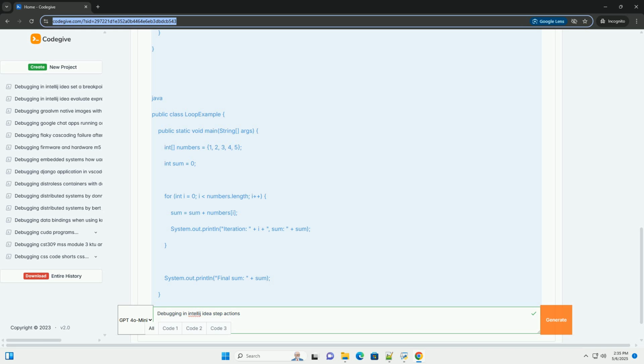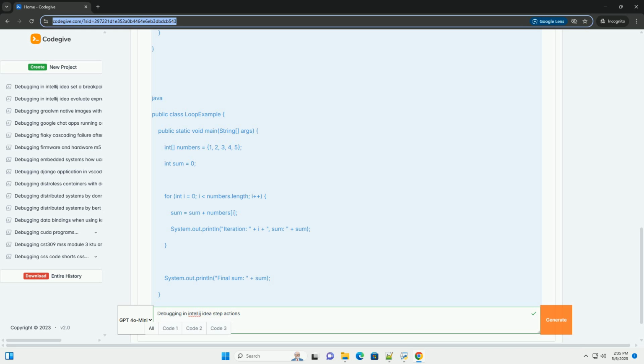Step into, F7, steps into a method call. If the current line is a method call, the debugger will move execution to the first line of code within that method. This is how you dive deeper into the execution flow. If the current line is not a method call, it behaves the same as step over.